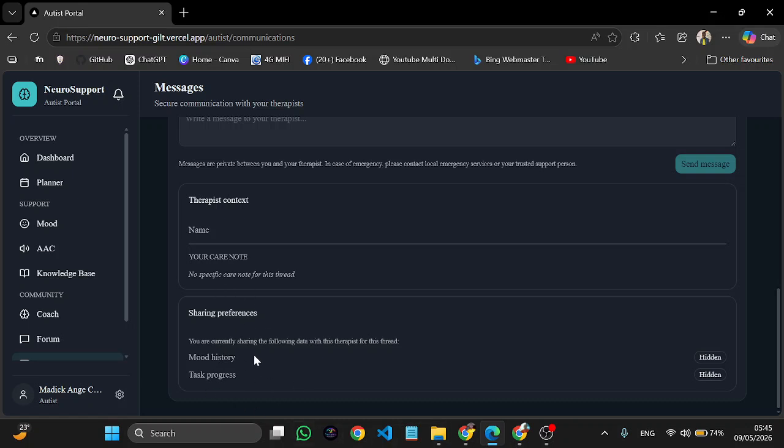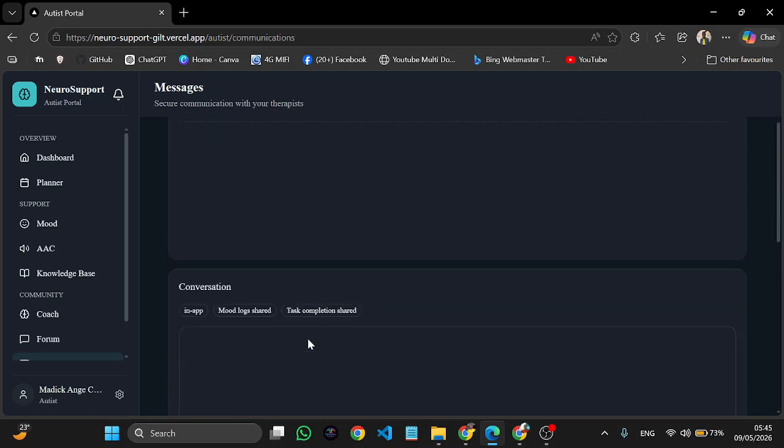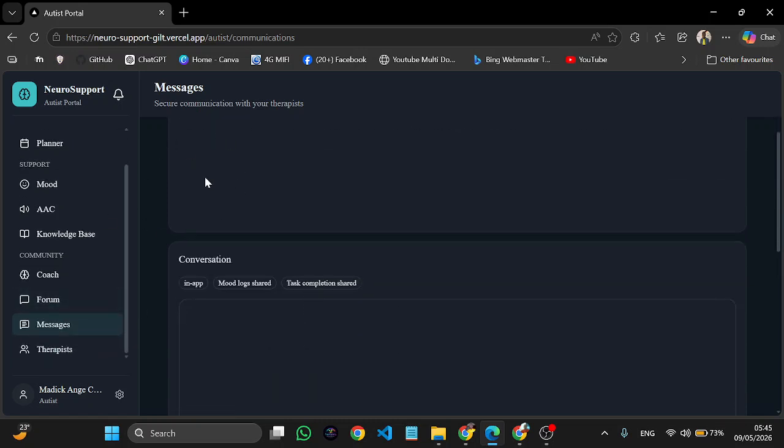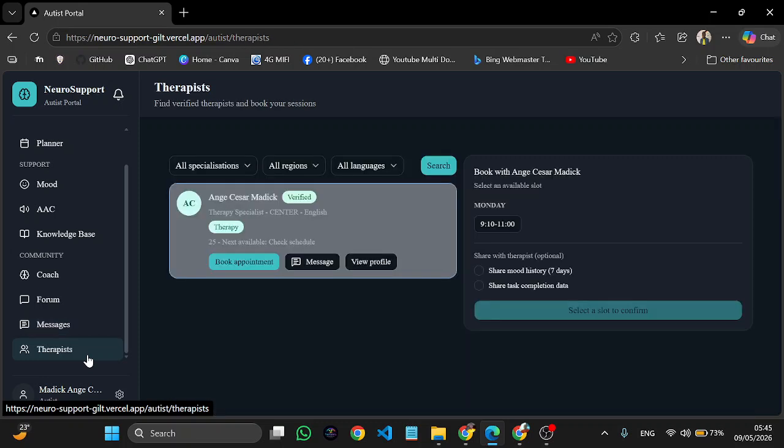You can accept to share your mood or your mood history or your task progress. And you can see your inbox. So that's what messages permits. I just added it, so it's not complete since it was not one of our project requirements. I just thought it would have been good to have something like that.